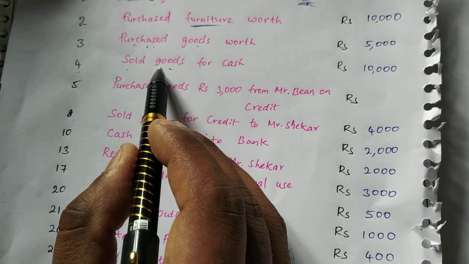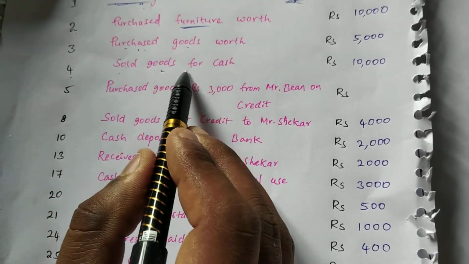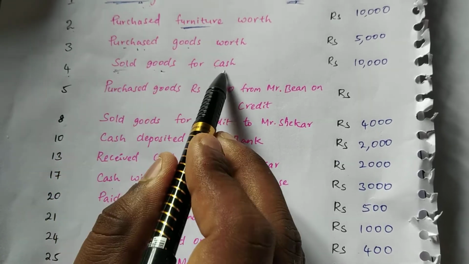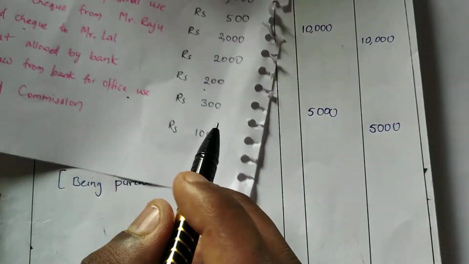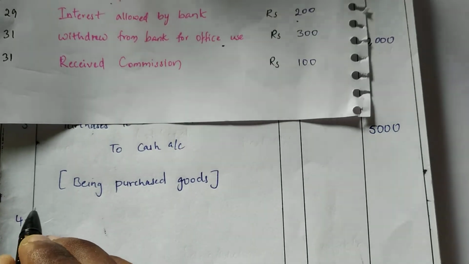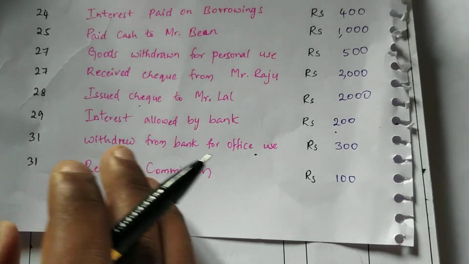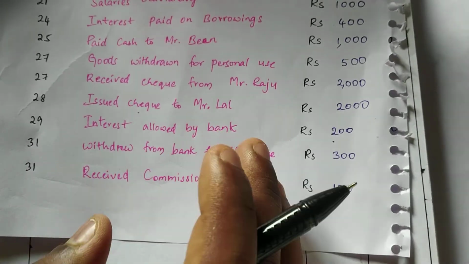So we have to identify the two items in the transaction. One item is sales and another one is cash. On January 4th, sales and cash. Sales, what about the sales? Sales is nothing but an income to the business. So income is related to the nominal account.